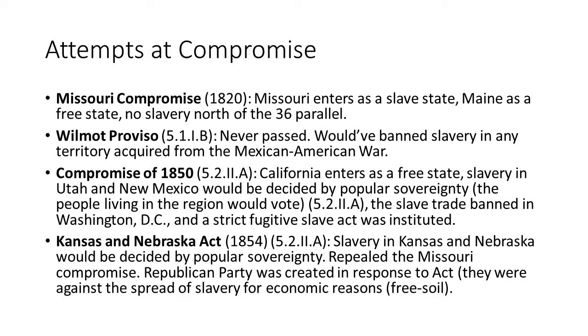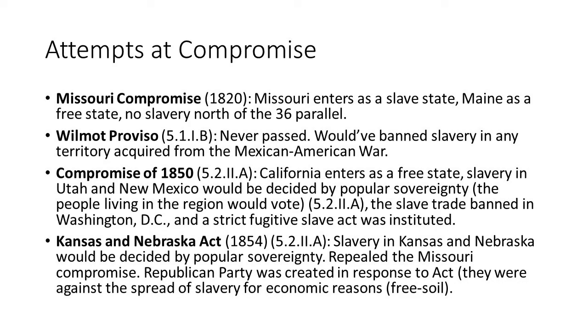And so really they're opposed to slavery for economic reasons, not really for moral reasons. That's an important difference. So a lot of Republicans are going to criticize people like John Brown and William Lloyd Garrison. So a lot of tension now building in America.